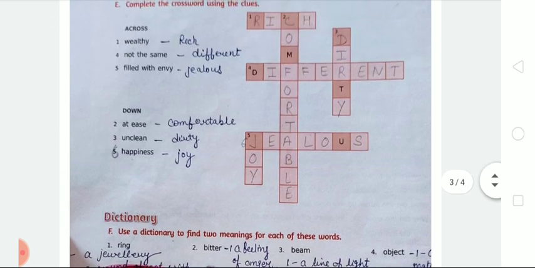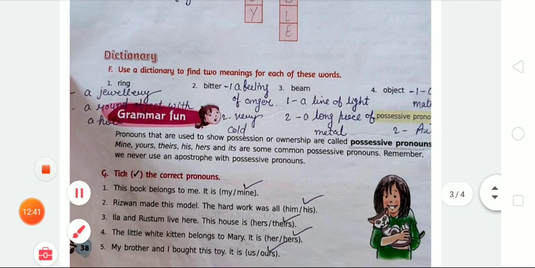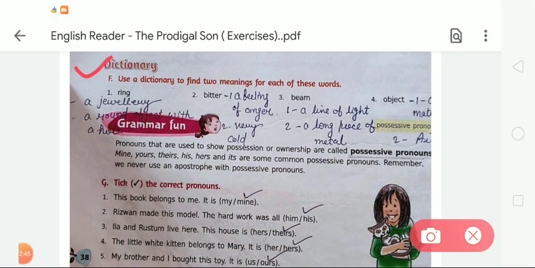Now after completing this exercise E, we are moving to the next exercise, that is exercise F. So what will we do in this given exercise? Dear student, it is a dictionary exercise for you. Use your dictionary to find two meanings for each of these words. Here we have to write the two meanings of these given words.